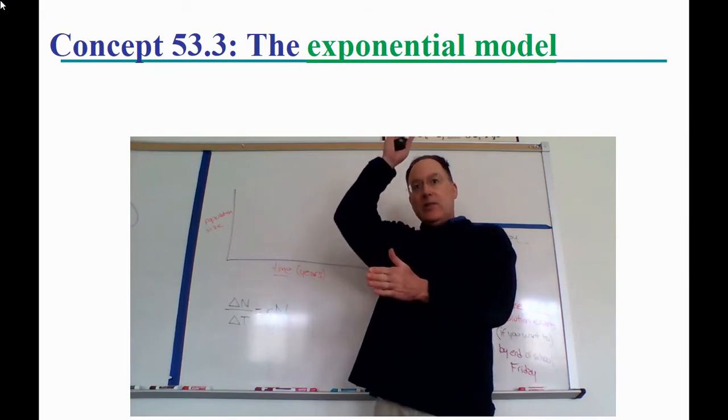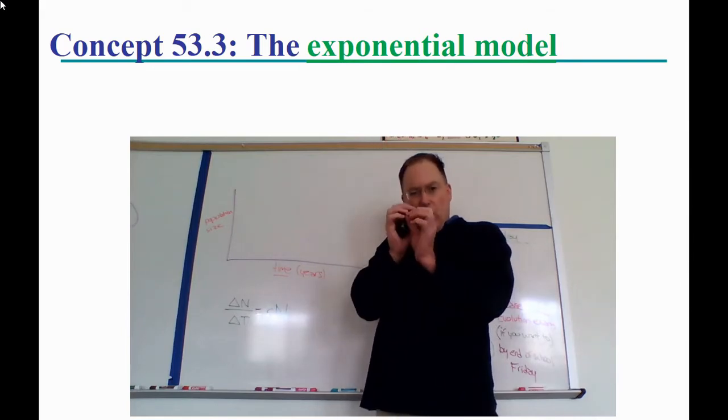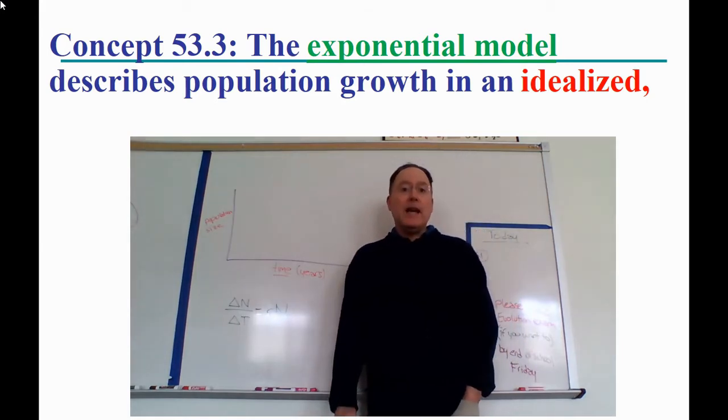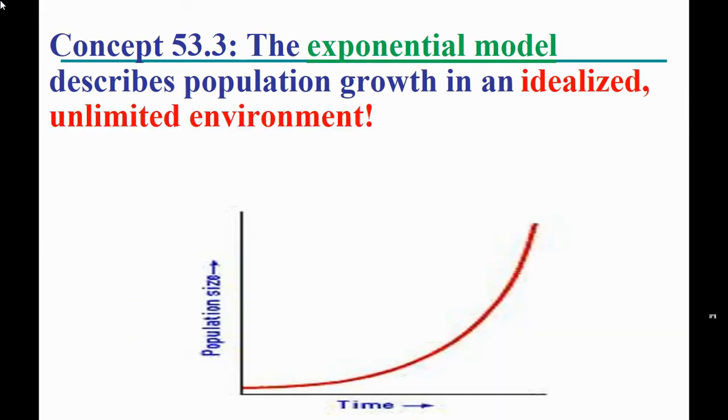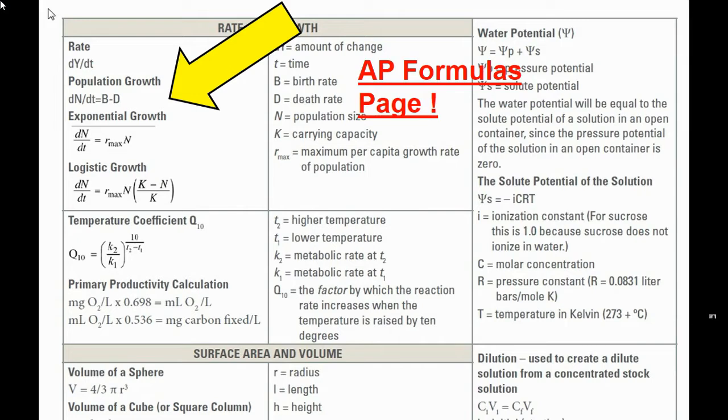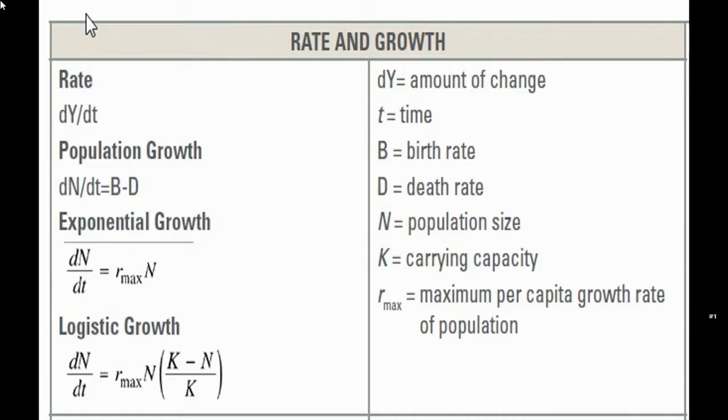So the only way that it gets that tall is if it gets that small or narrow. But exponential stuff is pretty cool. The exponential model describes the population growth in an idealized, unlimited environment. If you flip over your AP Biology formulas and equations page, you'll see this formula way up there in the top left corner. We haven't talked about any of this yet, but it's kind of commonsensical.